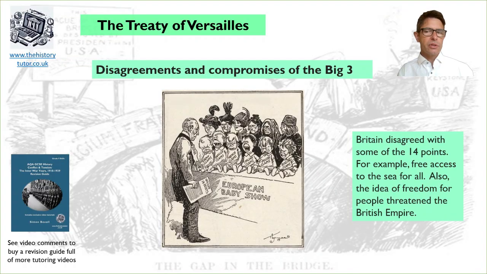Britain disagreed with some of the 14 points as well. Unsurprisingly, the free access to the sea was something Britain didn't really support. Britain wanted to have control of the sea, and the Navy wanted control of the areas around Britain and its empire. Also, the idea of freedom for all people threatened the idea of the British Empire and suggested that there should be freedom for the colonies of Britain.